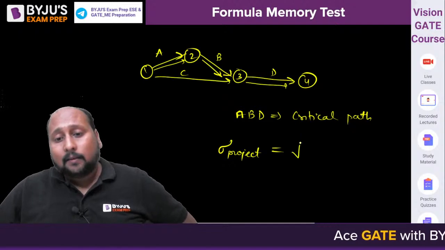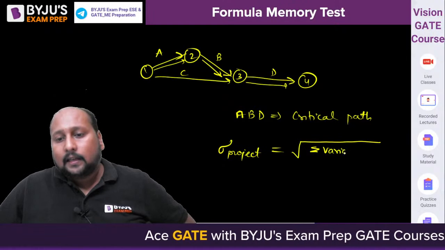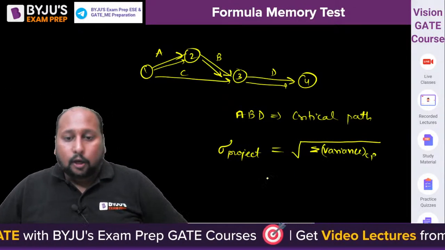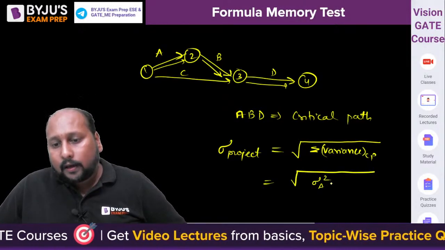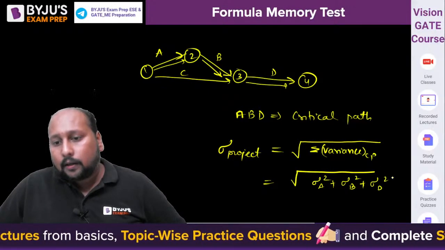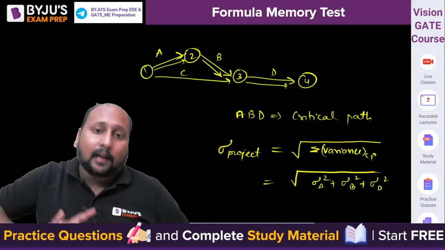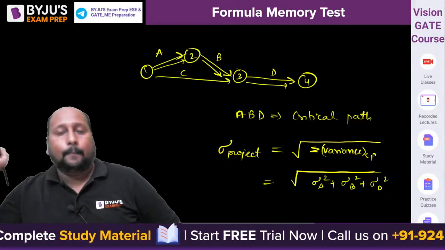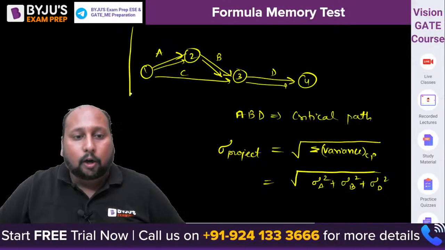Can we say this is nothing but under root of summation of the variance of all the critical path activities, right? So that is equal to under root of sigma A square plus sigma B square plus sigma D square. Because A, B, D is the critical path, so it will be having the square of the summation of all the critical path activities only. And why is this important? Because to calculate the standard normal variate, this is important.